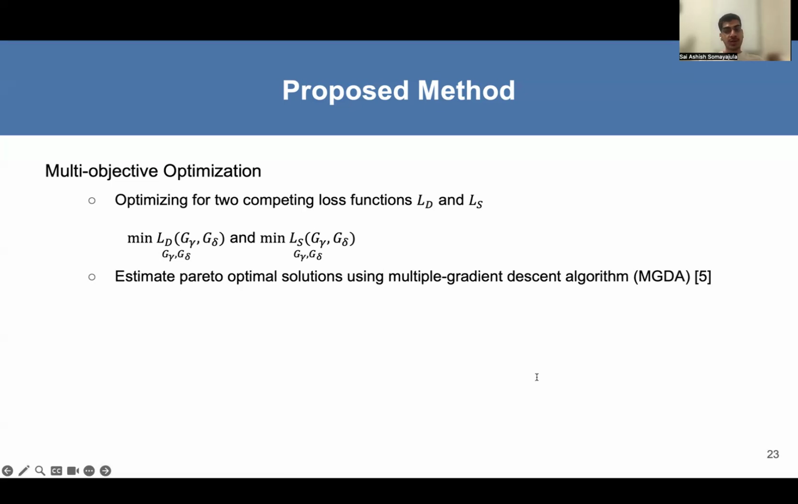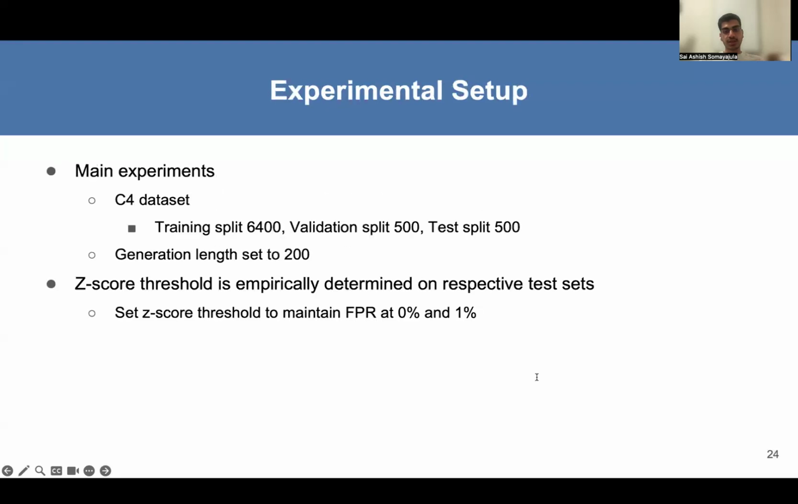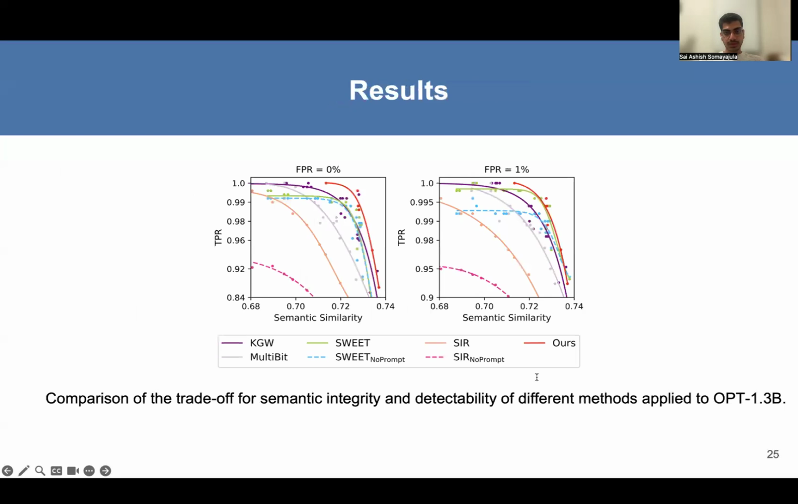Let us delve into the experimental setup. We use the C4 dataset for our main experiments with 6,400 training samples, 500 validation samples, and 500 test samples. The z-score is set to maintain the FPR at 0% and 1% empirically on their respective test sets. We compare our method with various baselines. Our approach performs better than others at 0% FPR and also at 1% FPR.